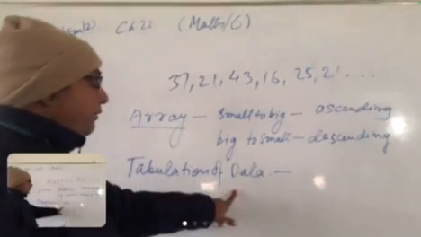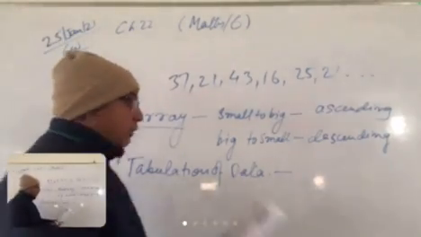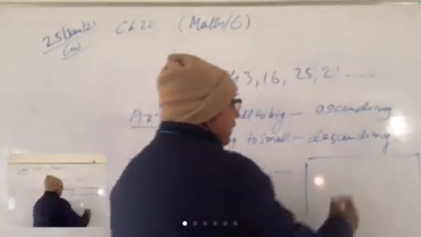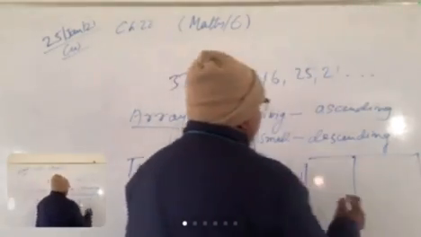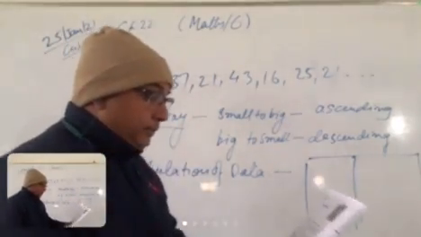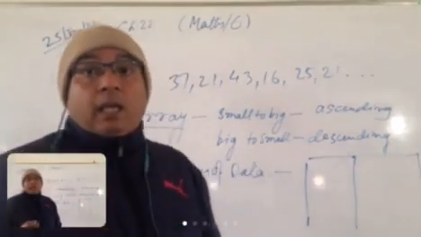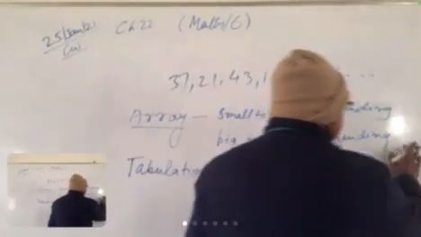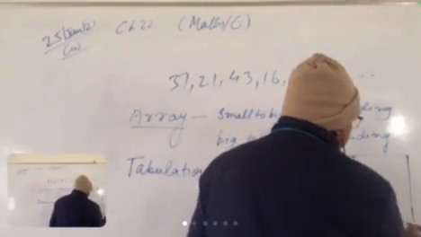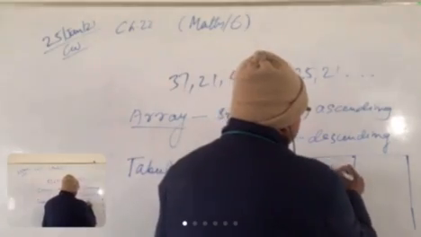Now the tabulation of the data. In the previous class I told you how to make this table, and one more thing, how to represent the frequency.